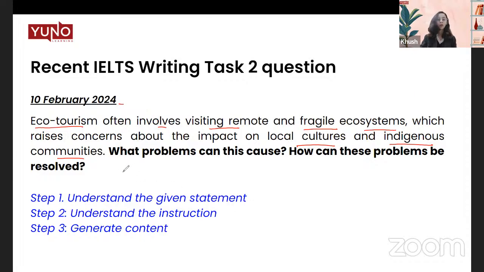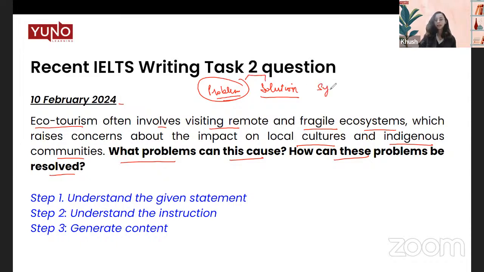Now, what do you think? What problems can this cause, and how can these problems be resolved? Now, see, first I'll underscore the category of this essay, which is a problem solution essay. That means we're supposed to discuss the problems with this particular area, and then the solutions that can be offered regarding this. So when we're talking about problems and we're giving solutions, both of them have to be synced. What do I mean by synced? If I'm talking about a particular problem, the solution has to be in regards to that.